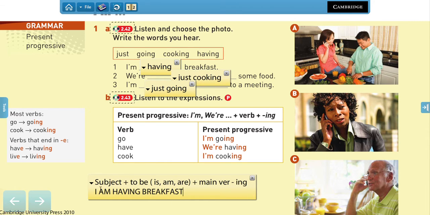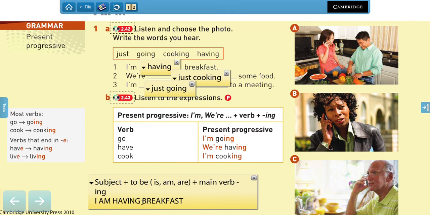Yes? So in this case, we have the subject over here. Then we have the verb to be that corresponds to the subject, right? Having, which is the main verb with ing, and then the rest of the sentence. Main verb in Spanish would be something like verbo principal, ¿ya? ¿Por qué le llamamos verbo principal? Porque el verbo to be también es un verbo, ¿sí? A diferencia del verbo principal, este verbo to be va a llamarse auxiliar, the auxiliary, right?